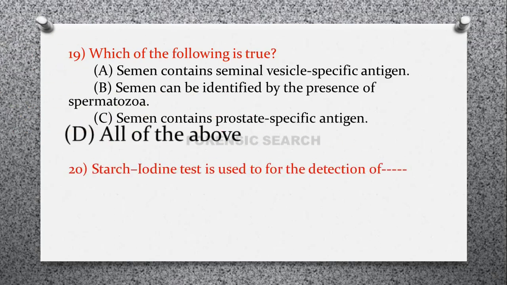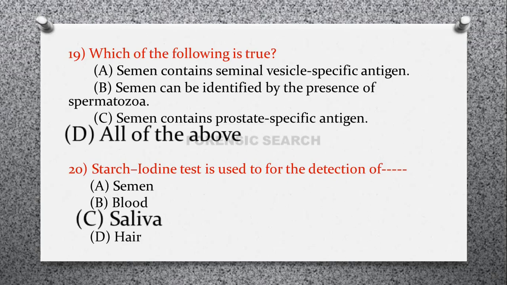Then the next question is, starch iodine test is used for the detection of option A, semen. Option B, blood. Option C, saliva. And option D, hair. So correct answer of this question is option C, that is saliva.